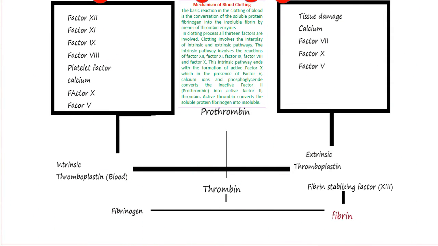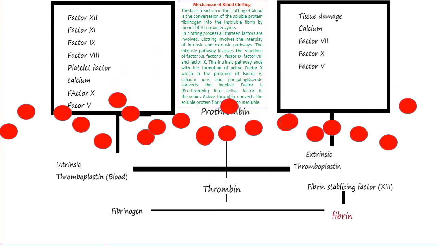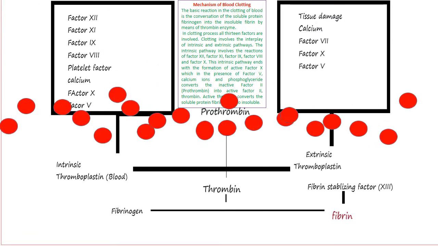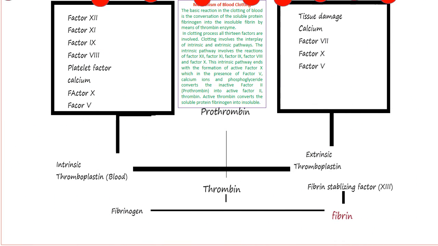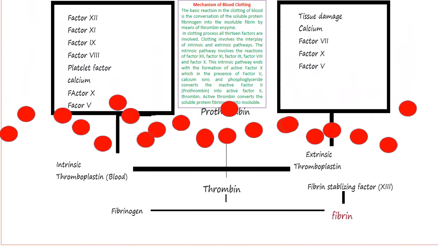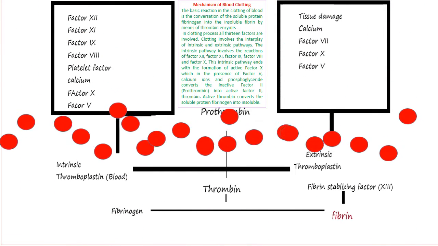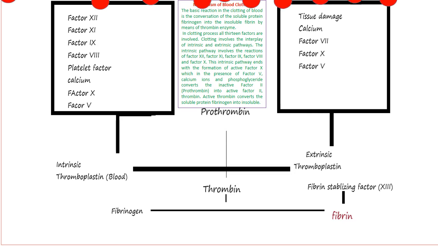The intrinsic pathway ends with the formation of active factor 10, which in the presence of factor 5, factor 4, which is calcium ions, and phosphoglyceride converts the inactive factor 2, prothrombin, into active factor 2, thrombin. Active thrombin converts the soluble protein fibrinogen into insoluble fibrin.